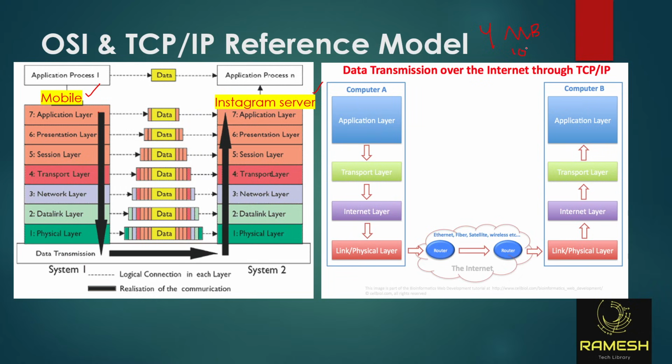Sorry, 1 MB equals 1024 kilobytes, and 1 kilobyte equals 1024 bytes. So 1 byte equals how many bits? 8 bits. Remember that.